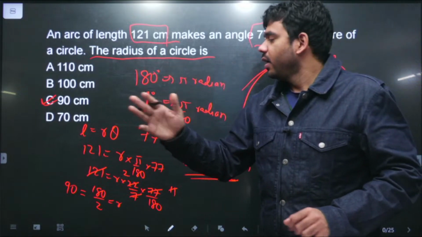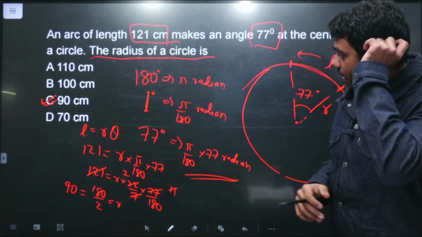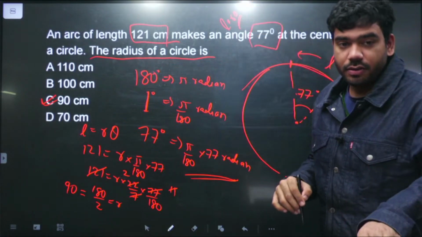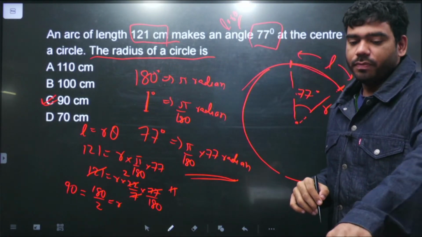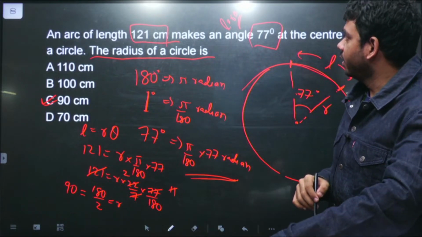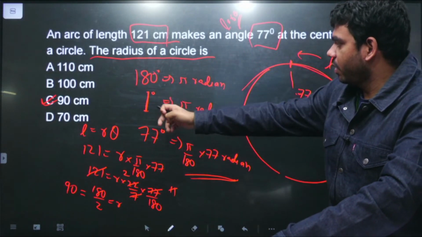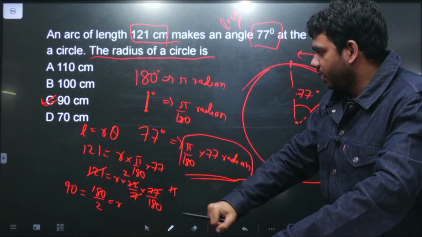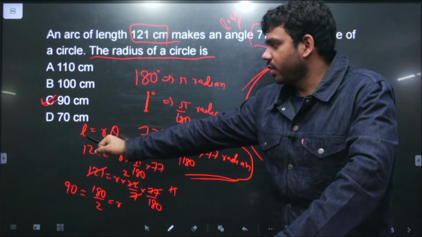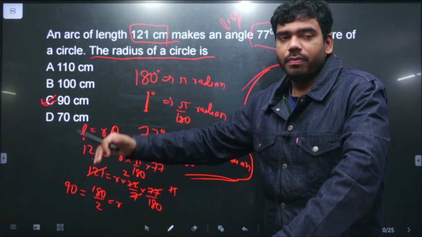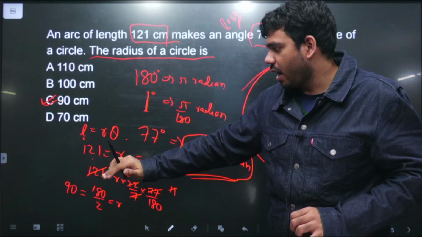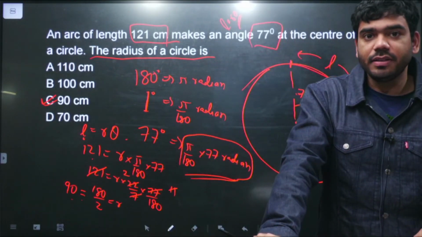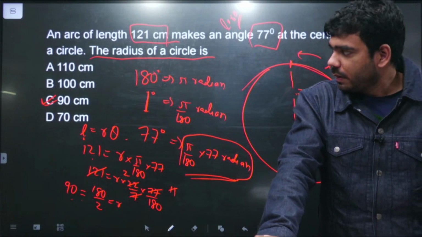So what we said is, so finding this arc length, हमको पता है कि arc length L is equal to r into theta, where this theta is in radian. This thing we know कि this theta is in radian. Then उसके बाद हमने ये निकाला कि 1 degree is that much radian, so 77 degree is this much radian. So this is our theta. So we just put theta की वैल्यू हमने put कर दी, this L 121 centimeter we know, and then using this expression, this is the r which we need to find. फिर हमने calculate करके निकाल लिया, this 90 centimeter is the radius of the circle.